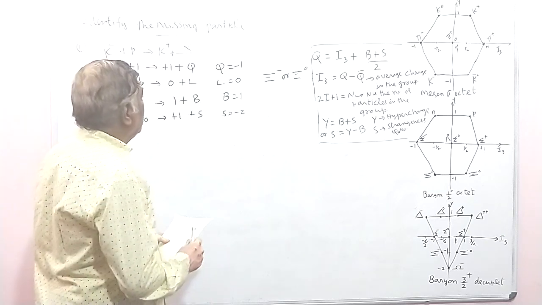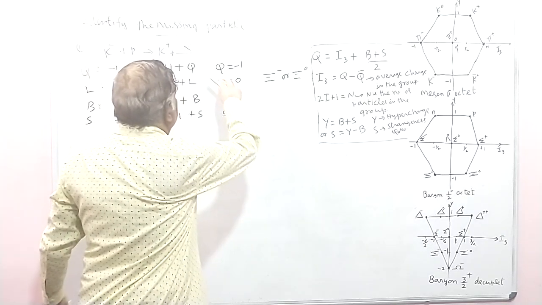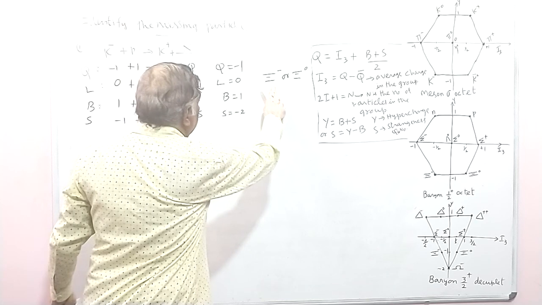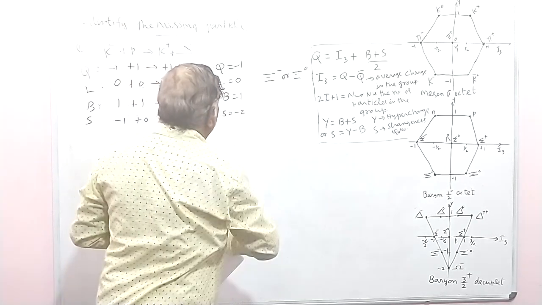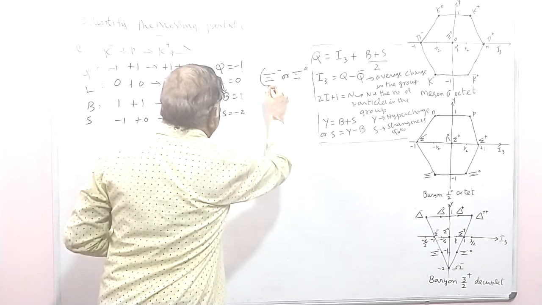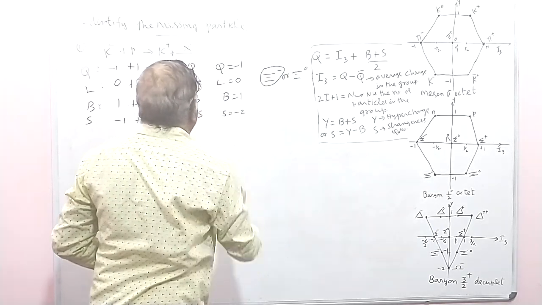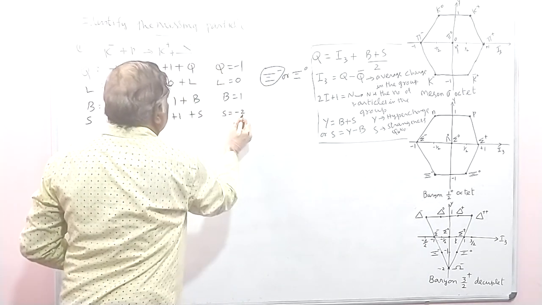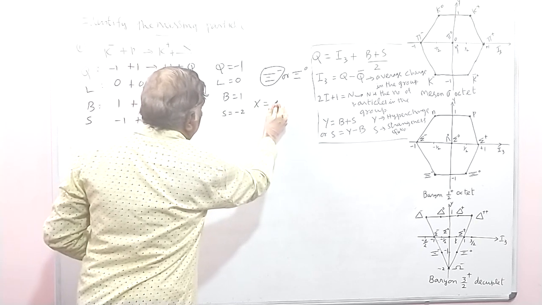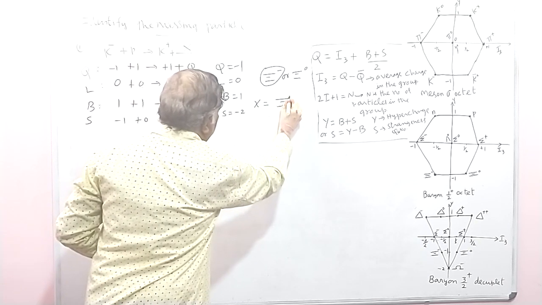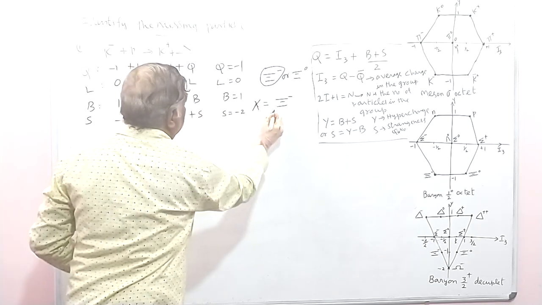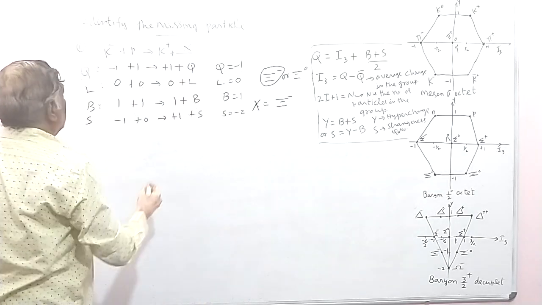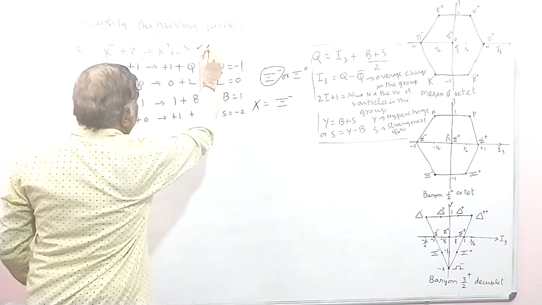Now here, what is the charge of this particle? Charge must be minus 1. So among these two, this one has a negative charge. Therefore, this particle X must be this cascade particle. So you have to find this one. This must be this.